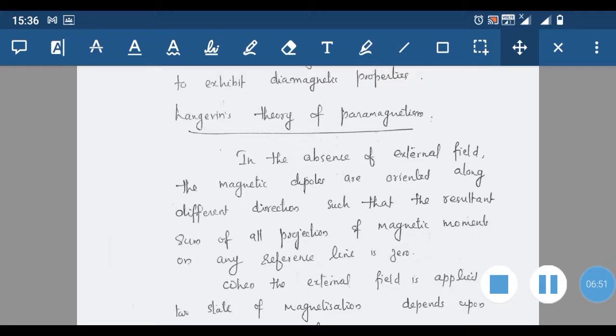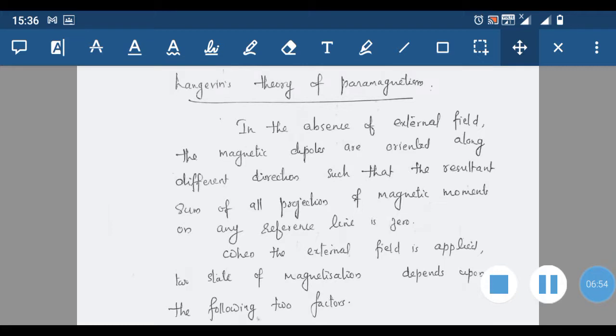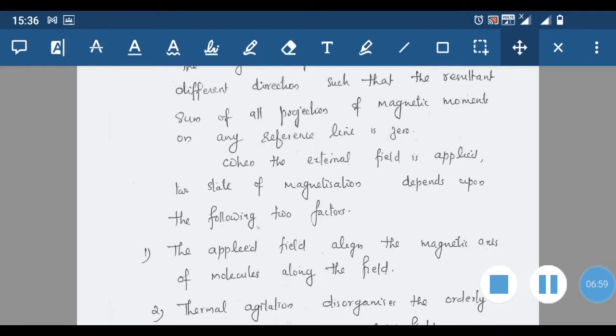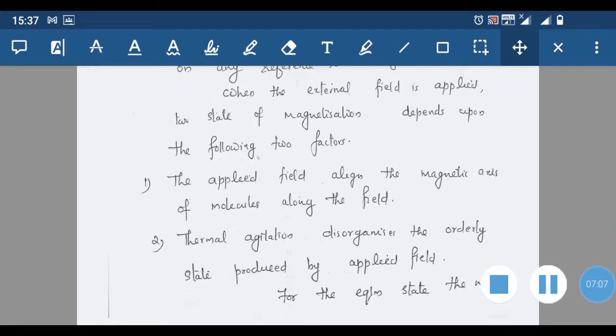When the external field is applied, two states of magnetization are produced depending upon two factors. One is that the applied field aligns the magnetic axis of molecules along the field, and the other is that thermal agitation disorganizes the orderly state produced by the applied field. So because of the presence of the external field, there are two possibilities. The first is that the applied field aligns the magnetic axis of molecules along the field, and the second is that thermal agitation disorganizes the orderly state produced by the applied field.